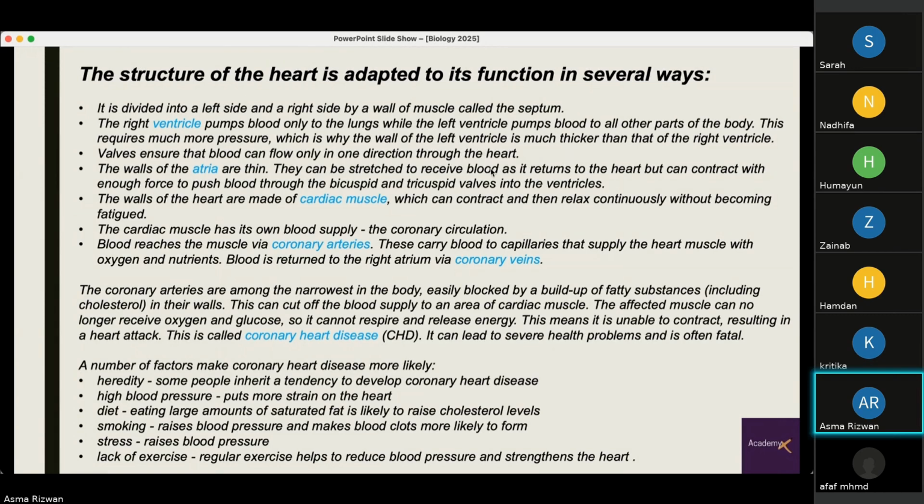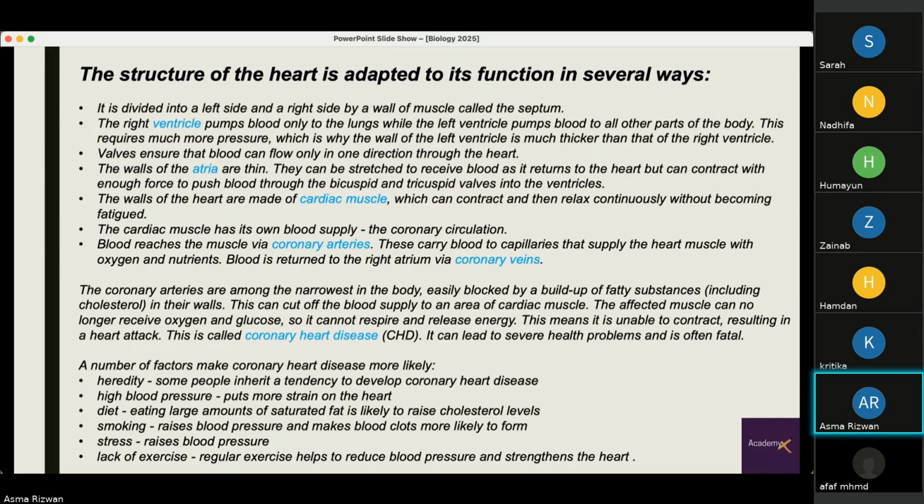Valves ensure the blood can flow only in one direction through the heart. The walls of the atria are thin. They can be stretched to receive blood as it returns to the heart, but can contract with enough force to push blood through the bicuspid and tricuspid valves into the ventricles. The walls of the heart are made up of cardiac muscle. This is a special type of muscle which can contract and then relax continuously without becoming fatigued.